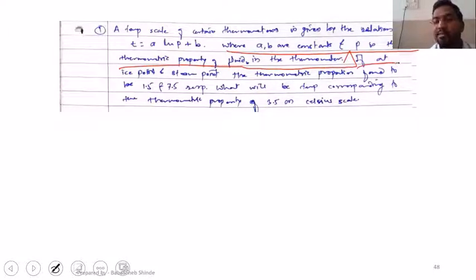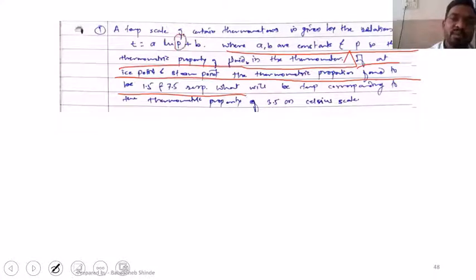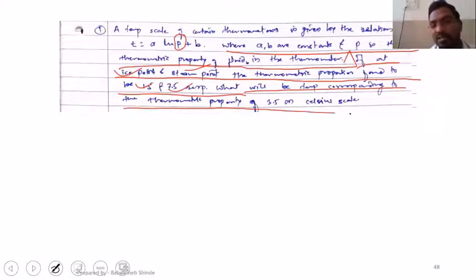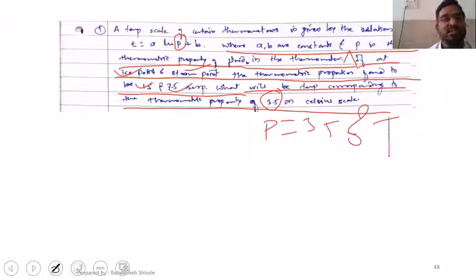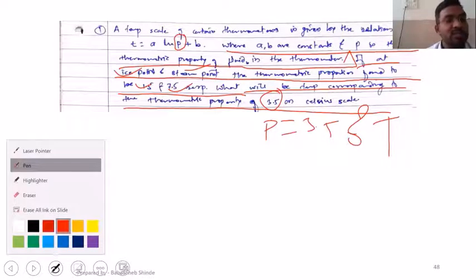If at the ice point and steam point, the thermometric property is found to be 1.5 and 7.5, so the value of this P at the ice point and at the steam point is given, that is 1.5 and 7.5 respectively. And what we need to find is the temperature corresponding to thermometric property 3.5. So when P is equal to 3.5, what should be the temperature that we need to calculate? Okay, so let's solve this one.